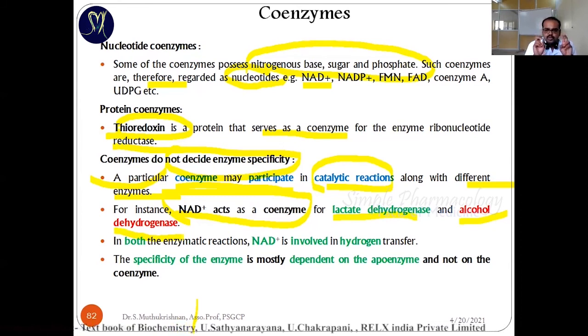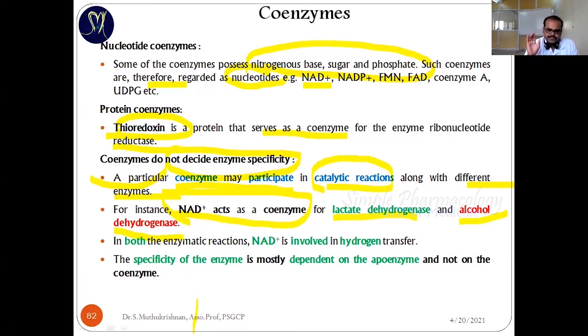So the two different enzymes carry out two different unique functions, but the coenzyme is the same. That indicates your coenzyme is not going to decide what kind of reaction happens for the specific enzyme. Enzyme specificity does not depend upon your coenzyme.